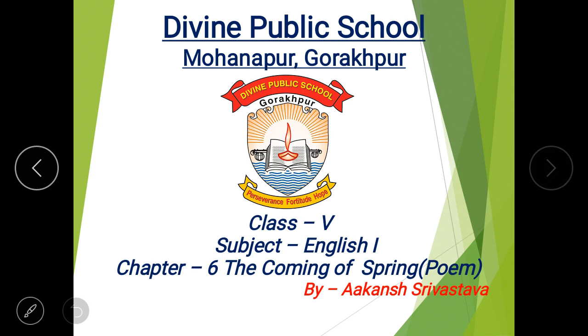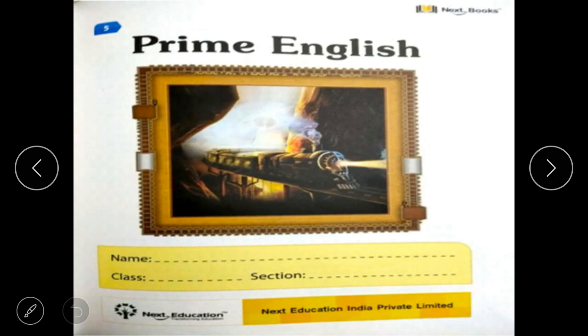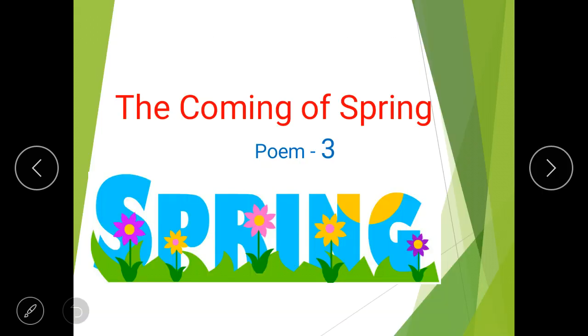Students, today we are going to start our 6th chapter from our Prime English book, which is a poem named The Coming of Spring. Students, this is a poem by an unknown poet, as the name of the poet is not mentioned in the book. So we are calling it anonymous, meaning someone or somebody. It means that someone has written this poem because the name of the poet is not mentioned in the book. So we are calling it anonymous.